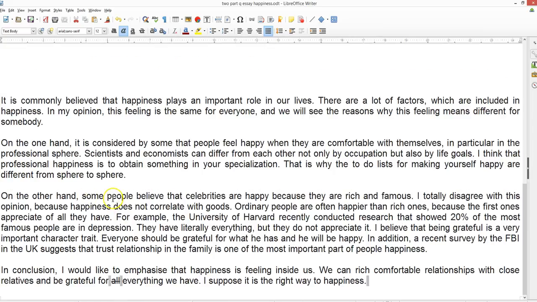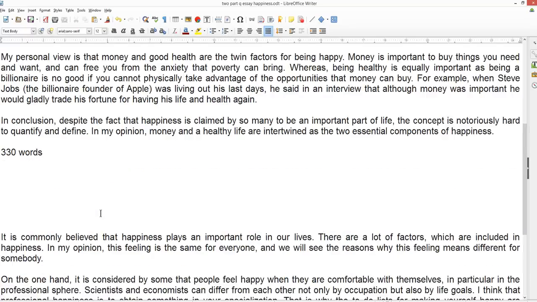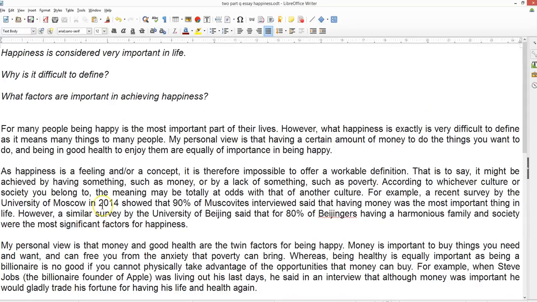So on the other hand, some people believe that celebrities, well, why is it talking about them, are happy because they're rich and famous. I totally disagree, because happiness does not correlate with goods. Well, it's not asking you what you think, it isn't. It's asking what do you think is important.